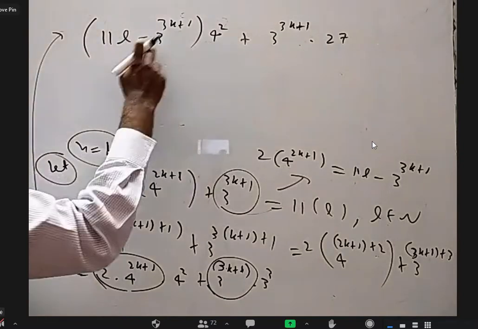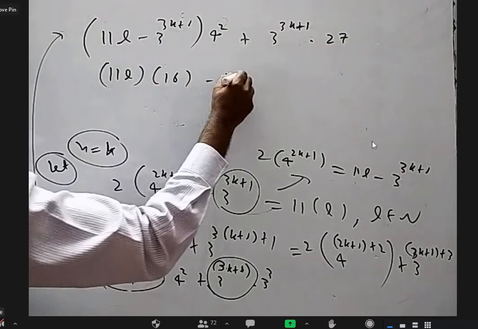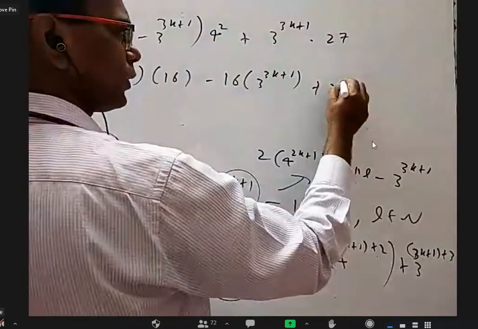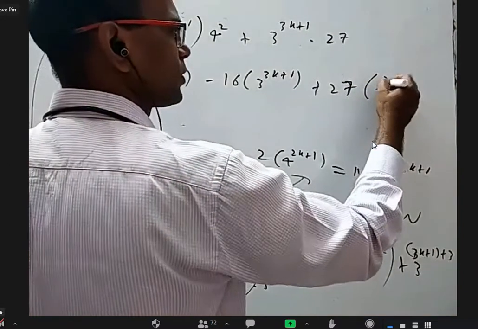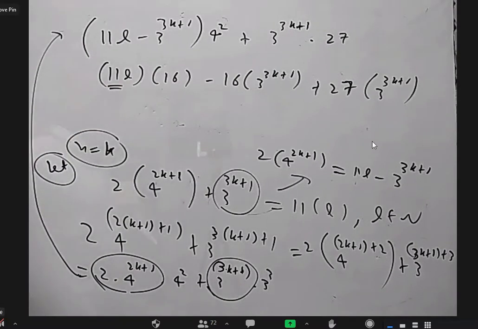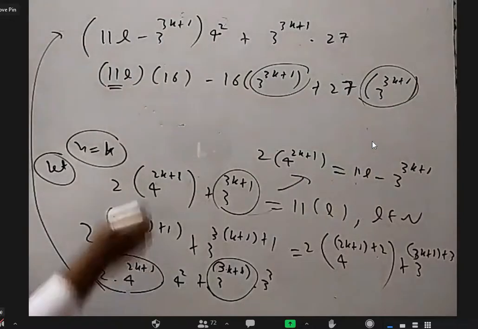Now take this into this separately, this into this separately, we'll get 11L into 16 minus 16 into 3 power 3k plus 1 plus 27 into 3 power 3k plus 1. This is not very difficult now. Why? Because already there is 11 here. In this and this, I can take 3 power 3k plus 1 common. What will happen? Let us see.